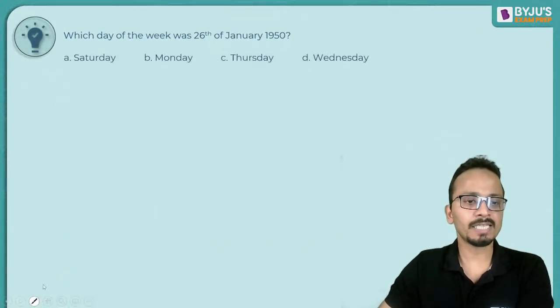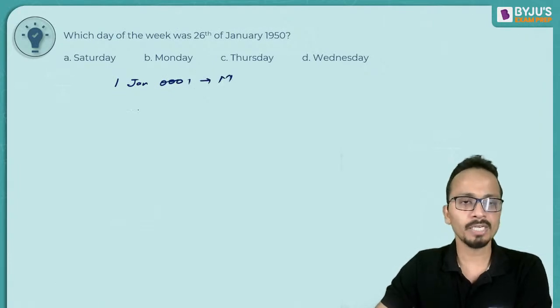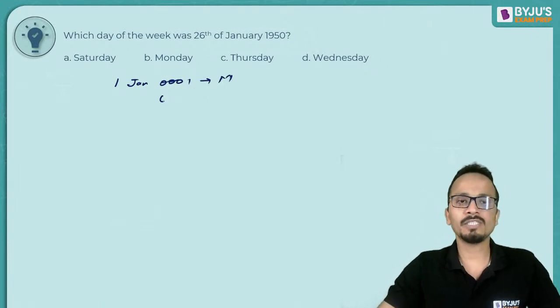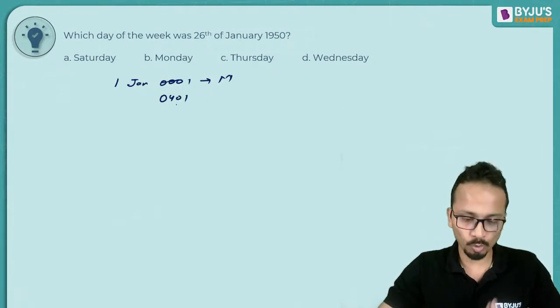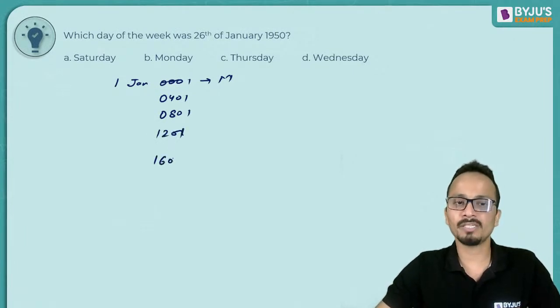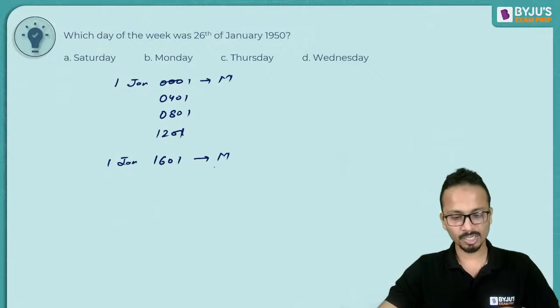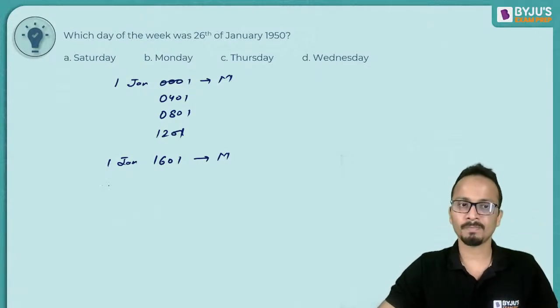So I can say that 1st of January 0001 is a Monday. Okay. So 1st January 0401, that means 400 years. Then 400 years, another 400 years, and another 400 years. So 1st of January 1601 will also be a Monday. You can directly start from here.